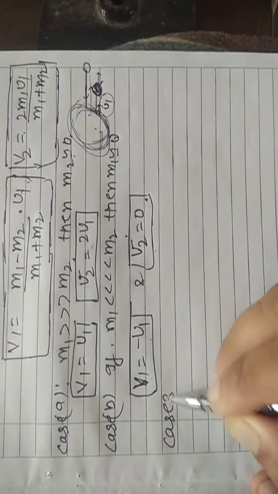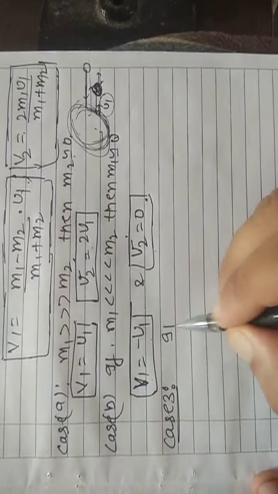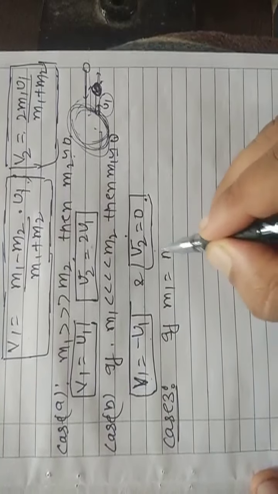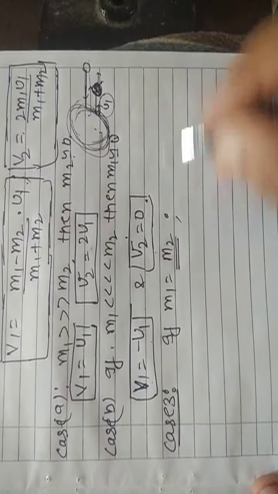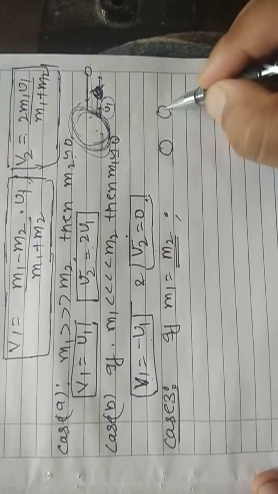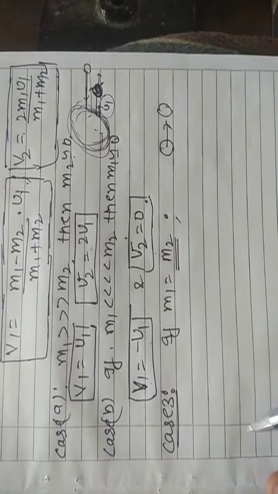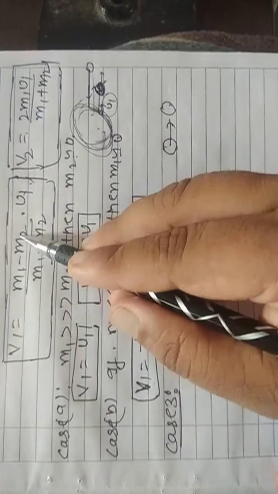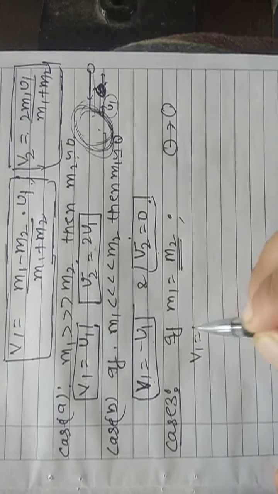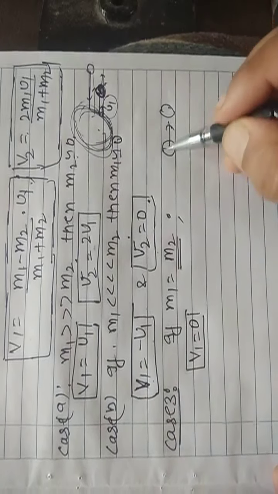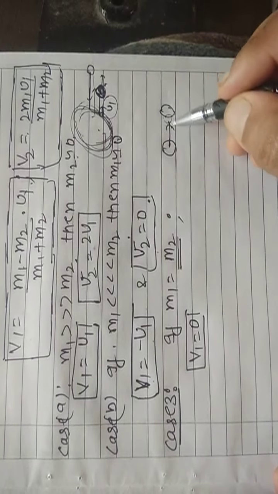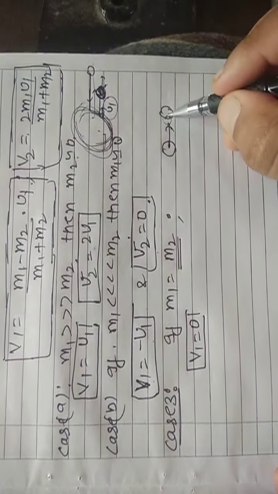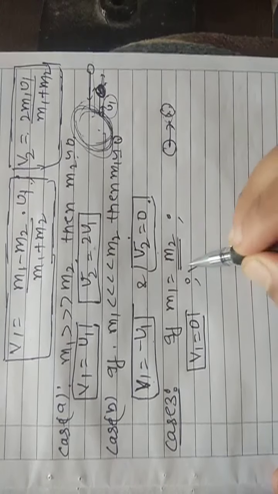Sub case 3: both bodies are of the same mass and the second body is at rest. This ball hits this ball, which is at rest, as you see in the billiard game. If I put m minus m, it will be 0, so v1 will be 0. It means when this ball hits the other, it will come to rest. And what about v2?